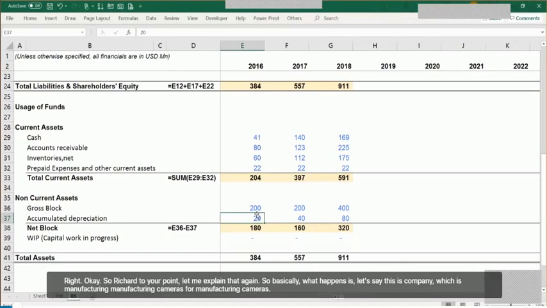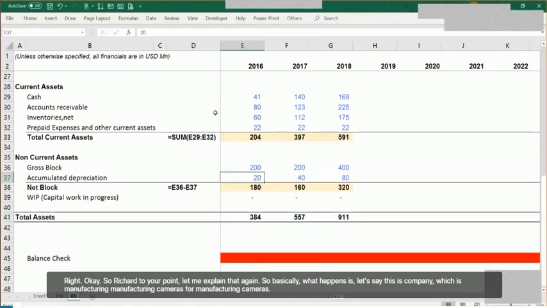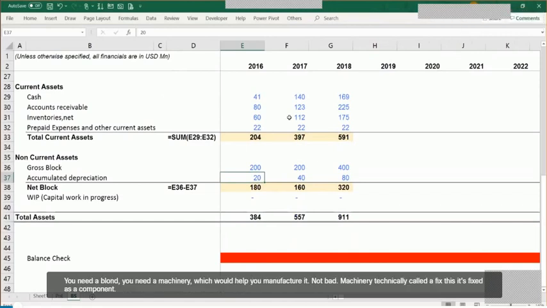Okay, so Richie, to your point, let me explain that again. So basically, what happens is that let's say this company is manufacturing cameras. For manufacturing cameras, you need a plant, you need machinery which would help you manufacture it. Now that machinery is technically called a fixed asset component for the company.